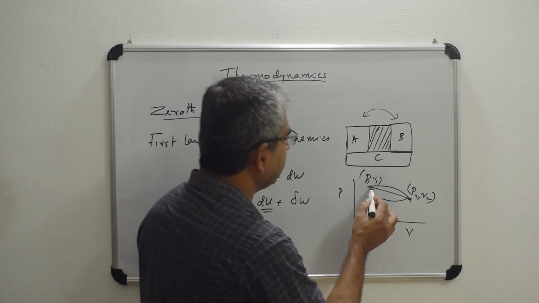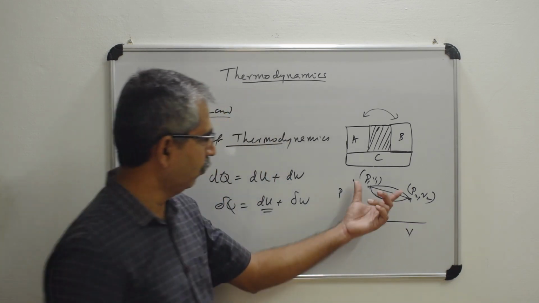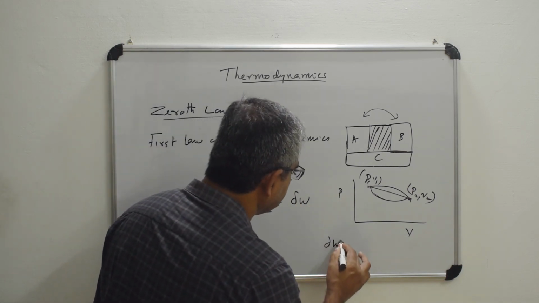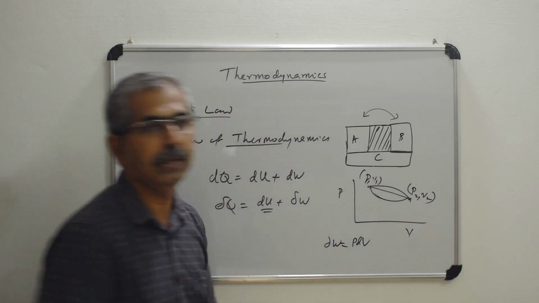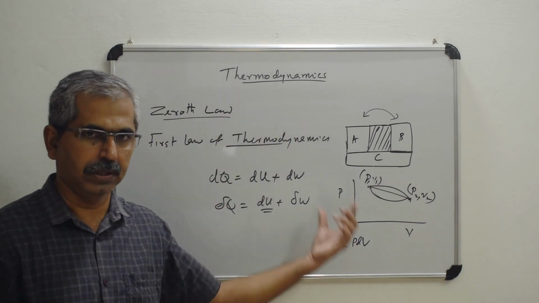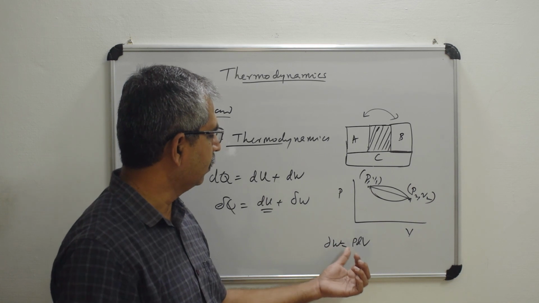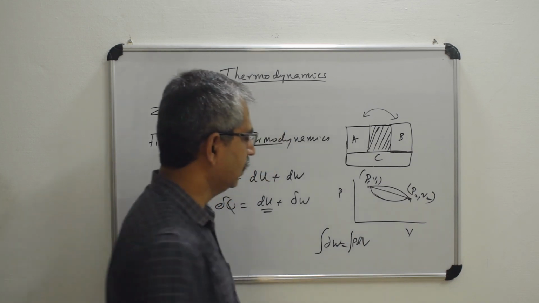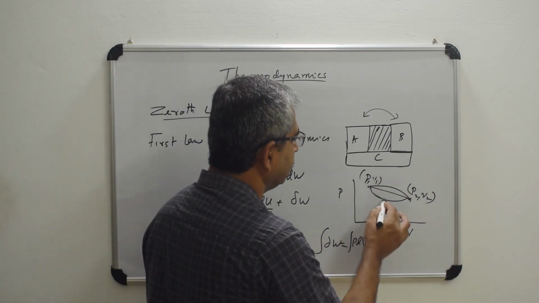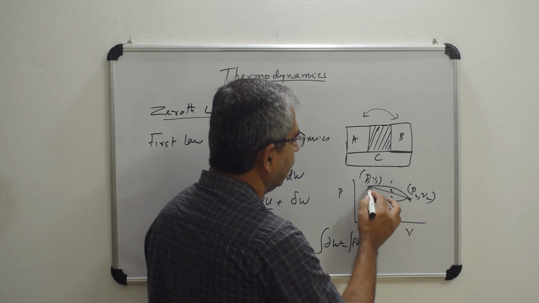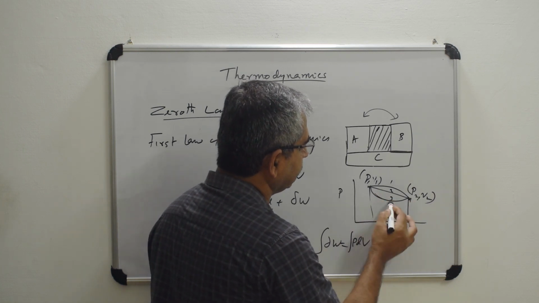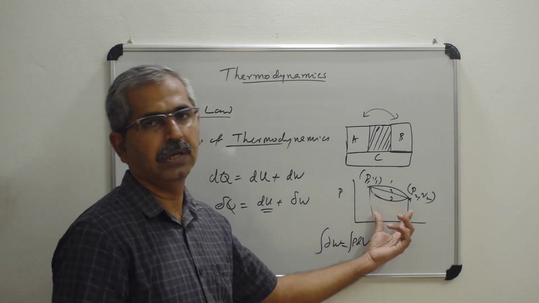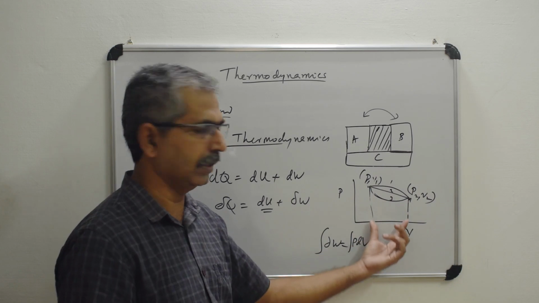If you take this particular path, the work done is delta W. What is delta W? Delta W is equal to P dV. I think you have already studied that one. So delta W equals P dV, and the total work done will be the integral of this. Suppose this is path 1, 2, 3, and we are taking path 3. The area under this graph will be the work done. The area under the graph.